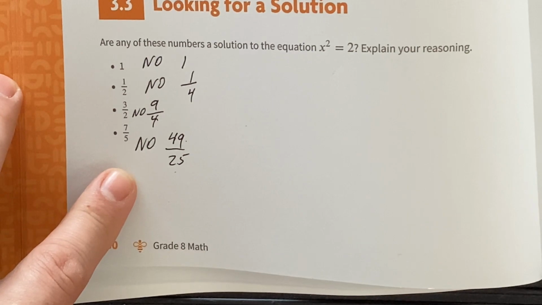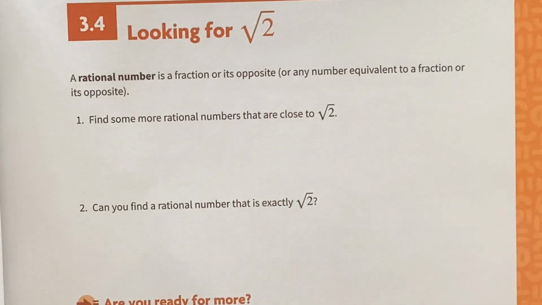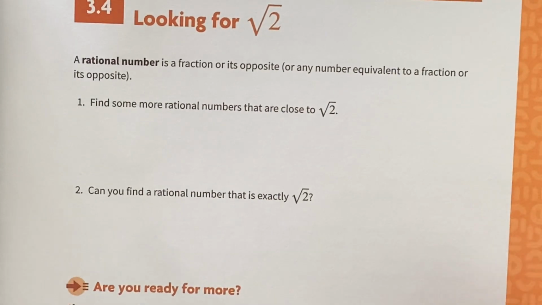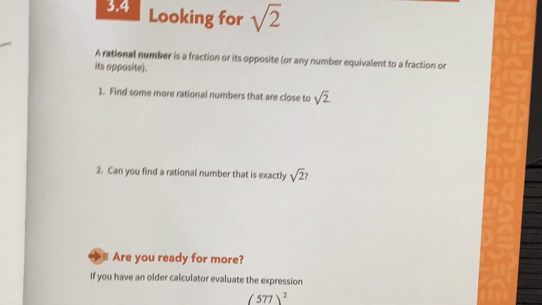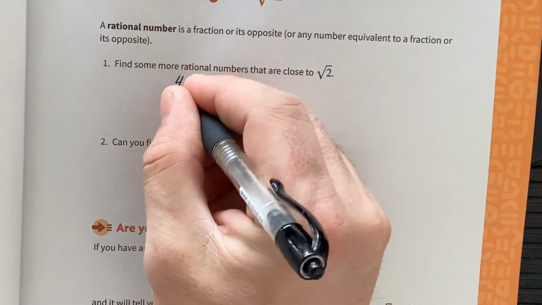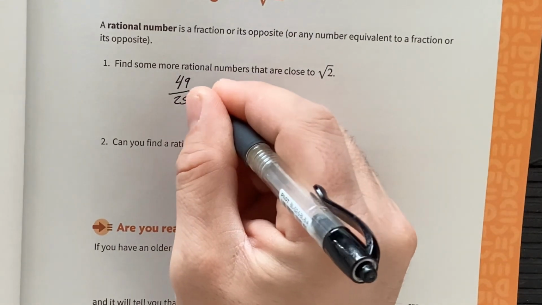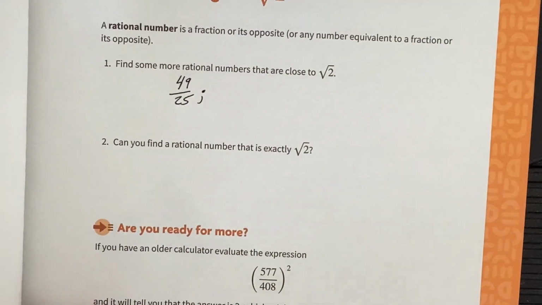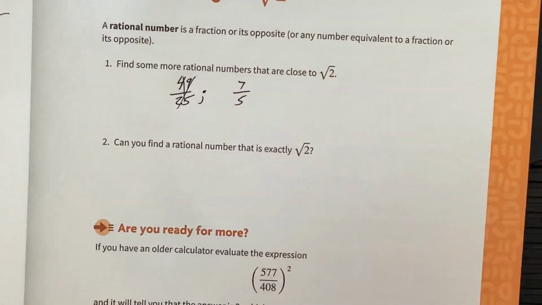So why can't we find it? It's a rational number. It's irrational. Okay, again, proving the definition. Okay, last one we're going to look at here. Find some rational numbers that are close to the square root of 2. Okay, well, you did over here. Oh, close to the square root of 2, sorry. That would be 7/5 then.